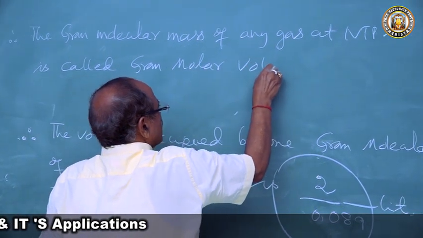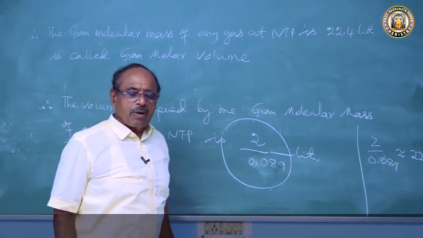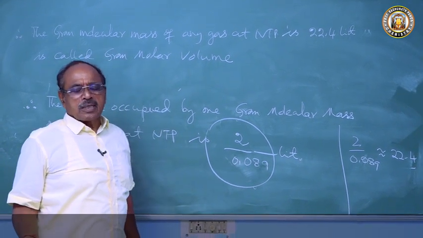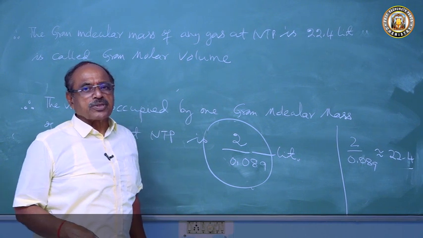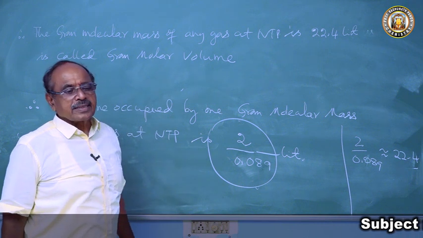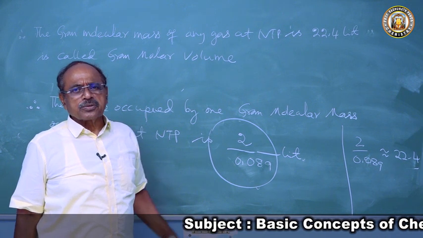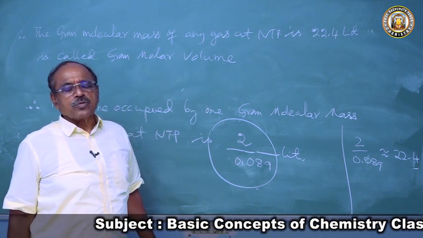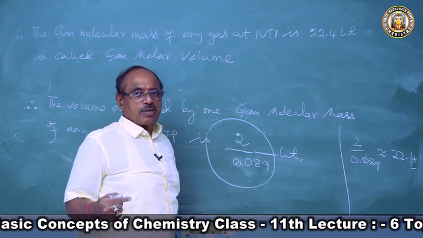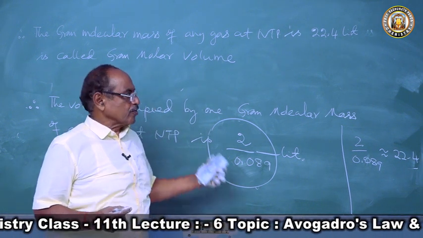You see, children, he has not taken the help of any other law or any other experiment. Only he applied his law, Avogadro's law, and deduced the relationship between molecular mass and vapor density, and also deduced that the gram molar volume of any gas at NTP is 22.4 liters. So this is a very important application which establishes a relationship between volume and mass.